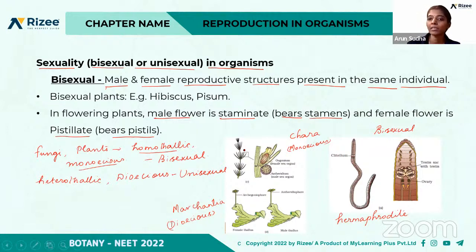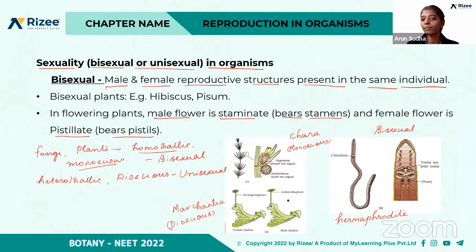I hope you are clear with this, right? What is bisexual? What is unisexual? And there are different terms like homothallic and heterothallic, and monoecious and dioecious. Chara is an example for monoecious because both the reproductive structures are present in the same plant, and Marchantia is an example for dioecious, where the reproductive structures are present in different plants, that is, the archegoniophore and the antheridiophore are different.